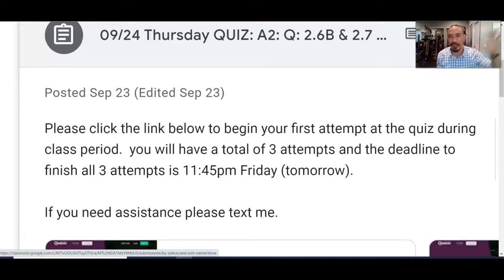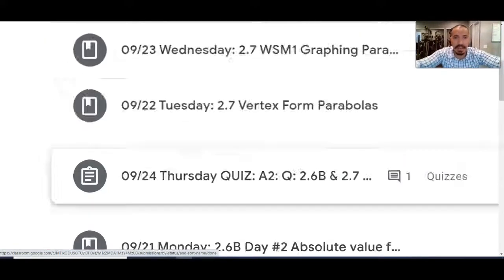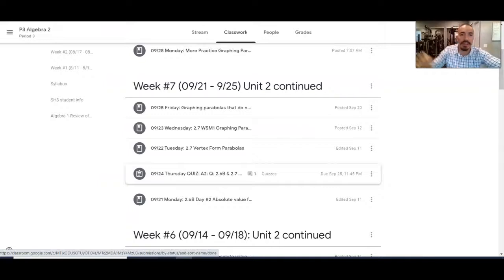Now this will change when we go back to the classroom, obviously. But right now, because of the given situation, they take the quiz. Hopefully they do good. But if they don't get 100%, I want them to take it again so they could get a better grade. And if they don't get 100% the second time, take it again a 3rd time. So they have 3 chances to get the best grade possible. So there are no excuses. If your son or daughter is not doing that great in class, you need to ask them if they are taking advantage of the opportunities that I provide.